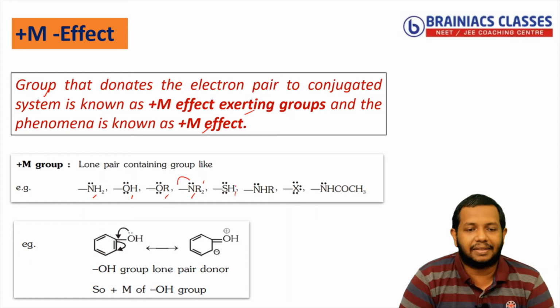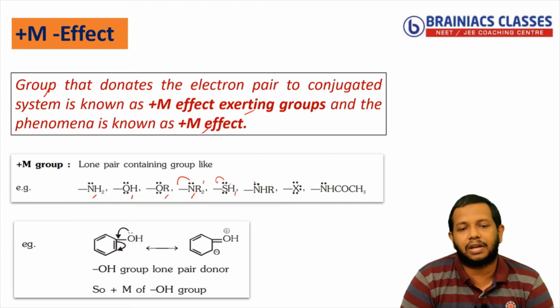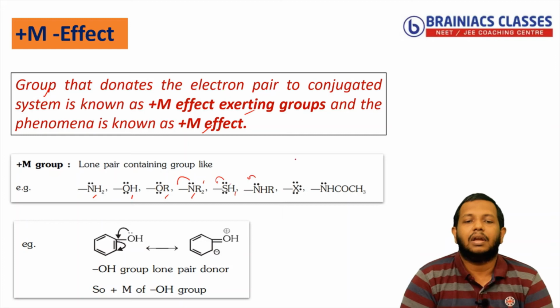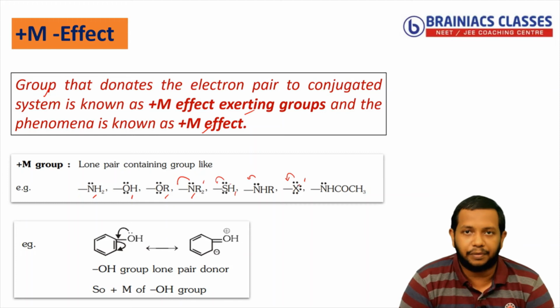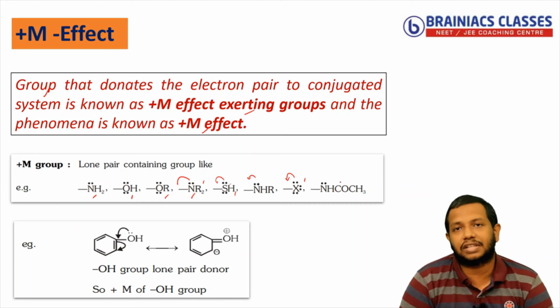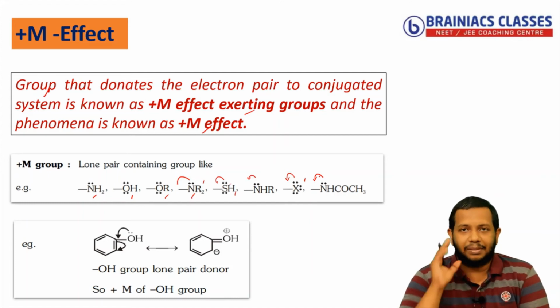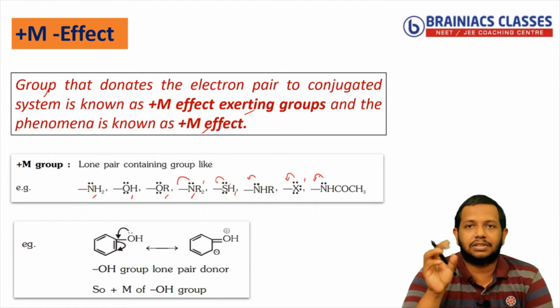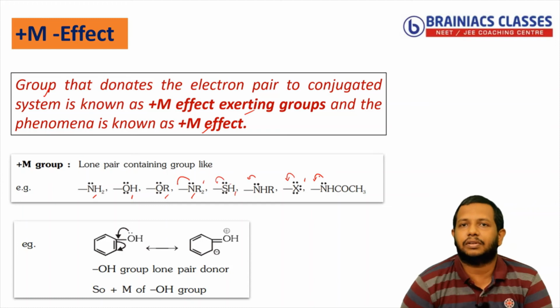And the next one SH, thioalcohol. So this sulfur has a lone pair, so it will donate electrons to the benzene system. Next one NHR, one of the H is replaced by R. Again the nitrogen is connected to the benzene system, so it will donate electrons to the benzene ring. Next one halogen. Halogens have lone pairs, so that will also donate electrons to the benzene system. Next one NHCOCH3, amide group, so that will also donate electrons to the benzene system. So what is the simplest shortcut? Check the atom which is connected to the benzene, and if it has lone pairs, that will get donated to the benzene system. Very easy.